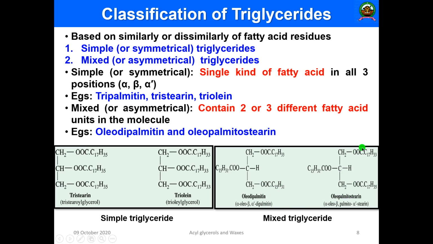Then oleopalmitostearin. In this case, R1, R2, R3 are fulfilled with C17H33COOH, that is oleic acid, then C15H31COOH, that is palmitic acid, then C17H35COOH, that is stearic acid. So that is oleopalmitostearin. Oleic acid is there, palmitic acid is there, and stearic acid is there. So that is what I told you, this is a mixed or asymmetrical triglyceride.